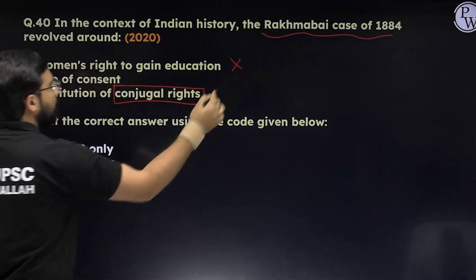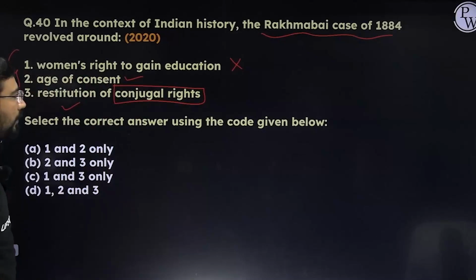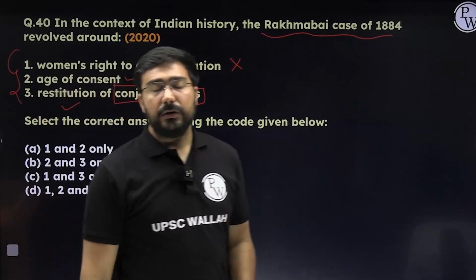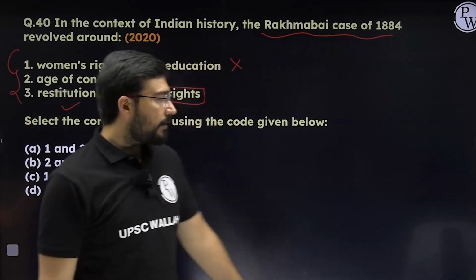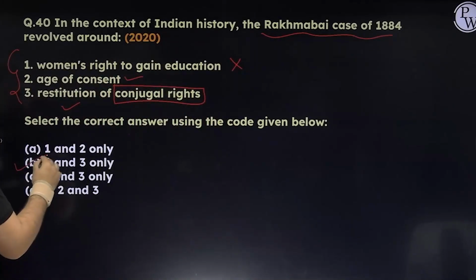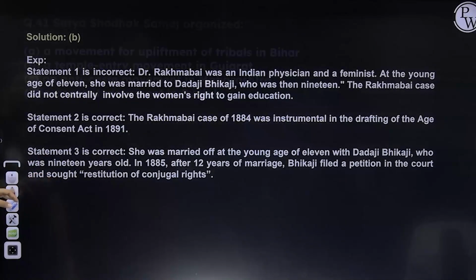No, this case was not linked to education. This was linked to age of consent, and this was linked to restitution of conjugal rights. This was a very famous case, okay, the Rakhmabai case. So you can remember it, and in this case the answer is going to become 2 and 3. Okay, the first statement is not correct.